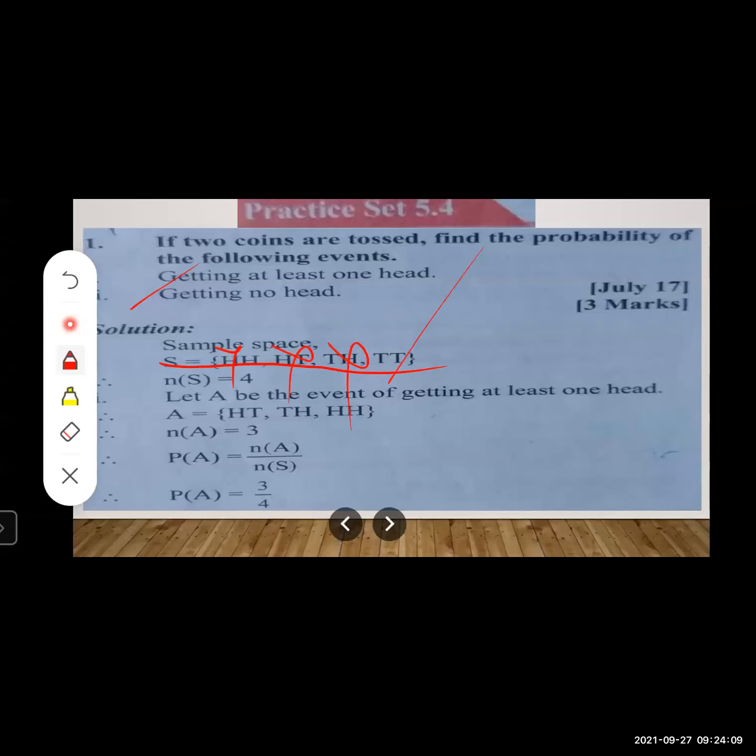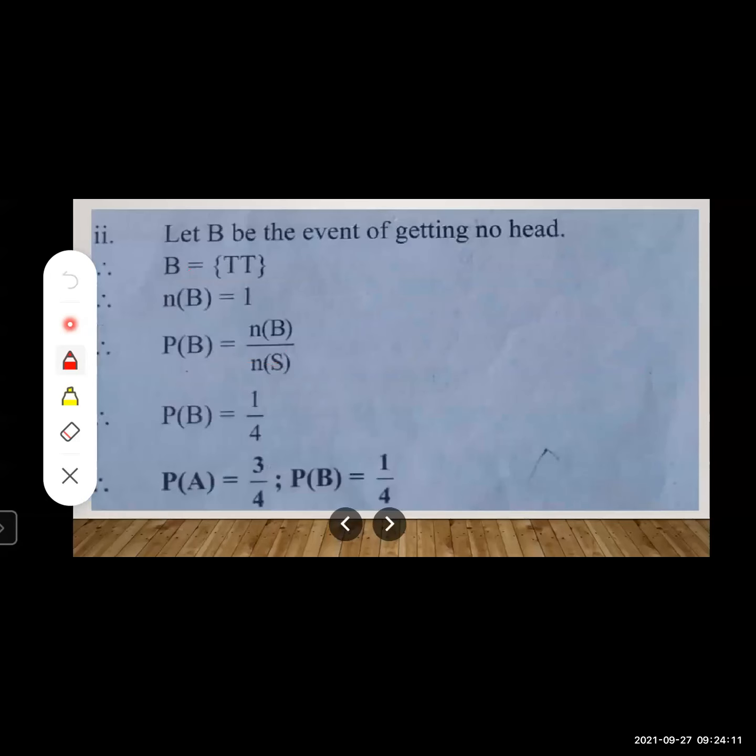Only tail. So tail. Yes. So you will write here as a favorable outcome as tail only. So the sample points are 1. So you will write NB is equal to 1.